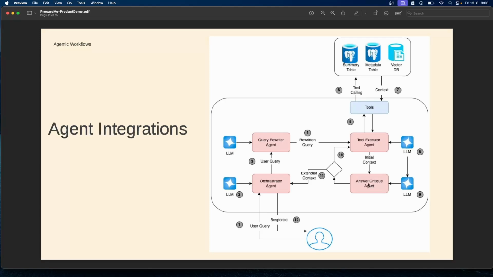The answer critic agent first judges whether the context is enough to answer the question. If it's enough, it passes the context and the question to the orchestrator agent to answer the question. Otherwise, it sends the question again to the tool executor to get more improved context, and then it passes that to the orchestrator agent. The orchestrator agent responds accordingly.